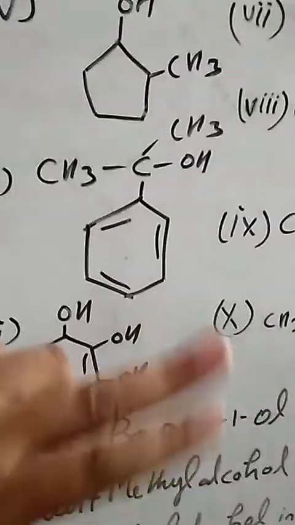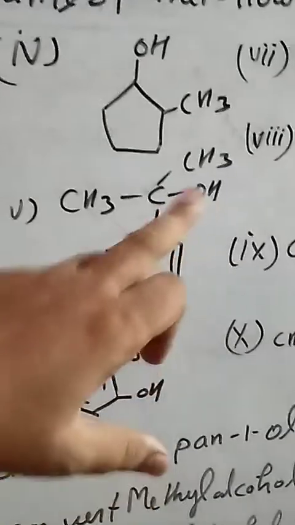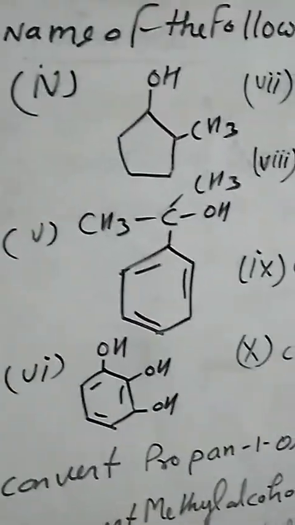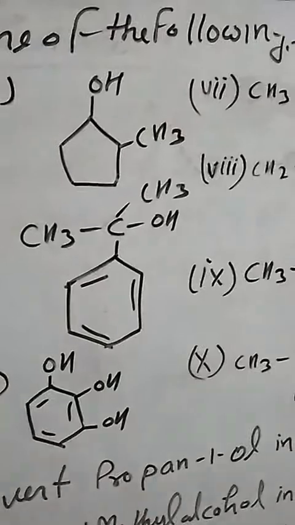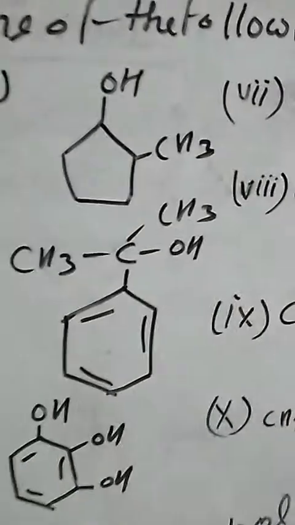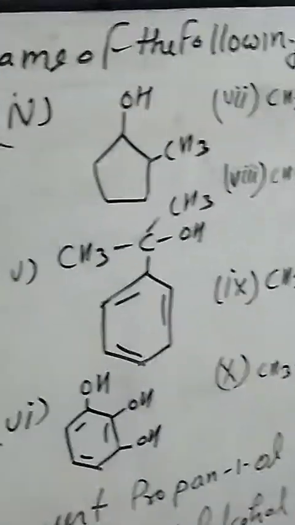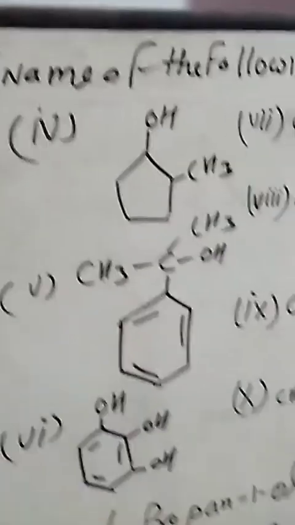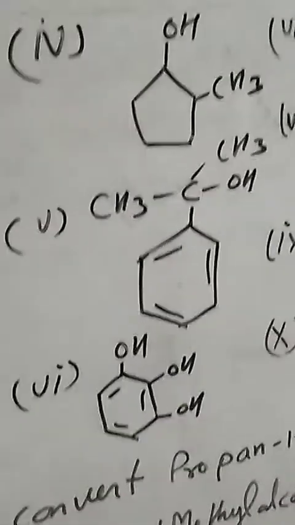Another compound, question number 5. First of all, let's see how many carbon atoms are in the main chain of this organic compound: 1, 2 and 3. On the second carbon one phenyl is attached, and another hydroxyl functional group is attached. So this is known as 2-phenyl propan-2-ol.